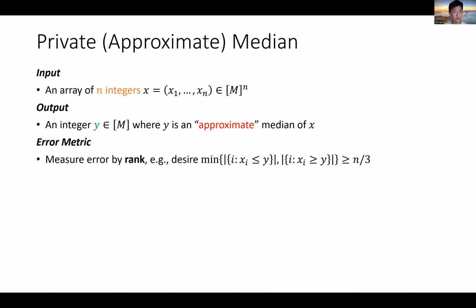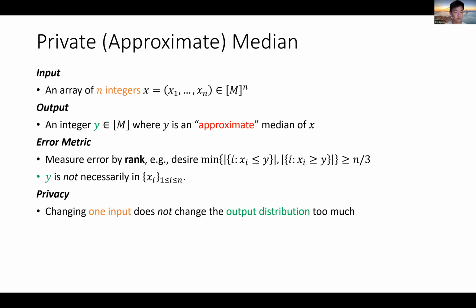So what do we mean exactly by approximate? Here, we will choose to measure the error of your algorithm by rank. Namely, we desire your output y to be really in the middle of your data, which means there has to be at least n over 3 elements less than y and n over 3 elements larger than y. It's also important to note that y is not necessarily in the range of the xi, because otherwise it's impossible to design a private algorithm, which I will introduce now.